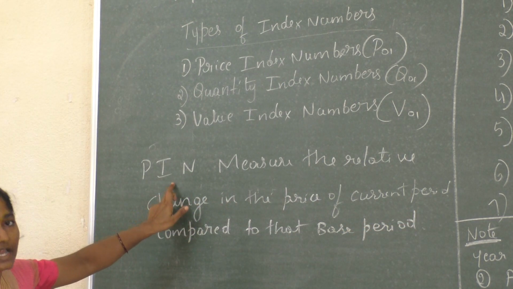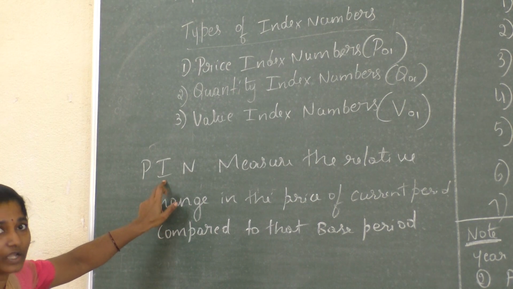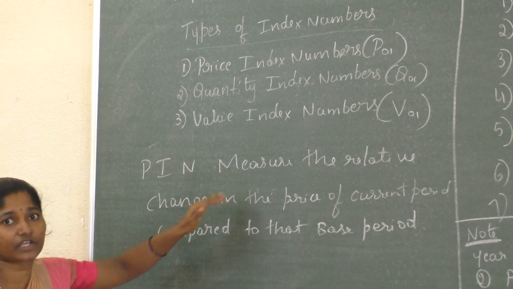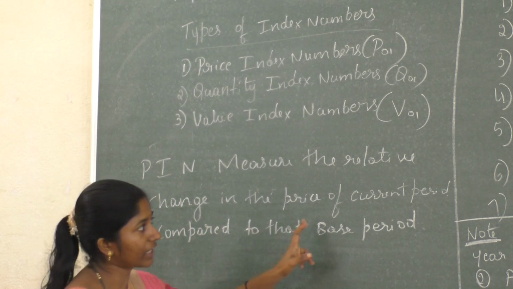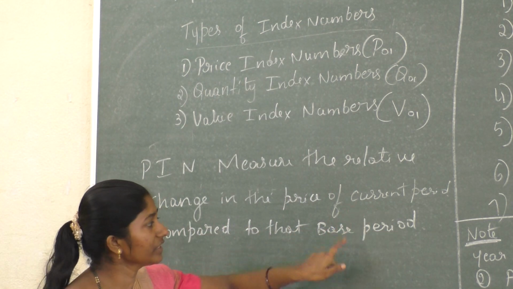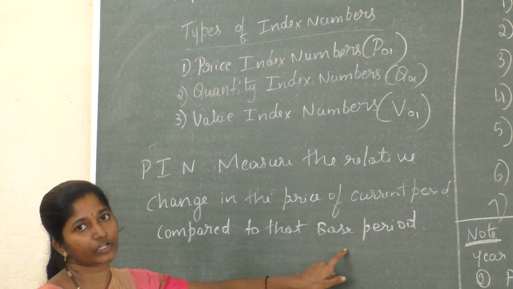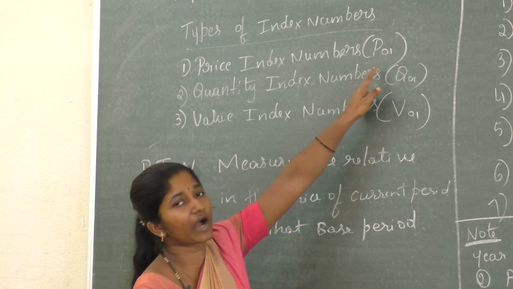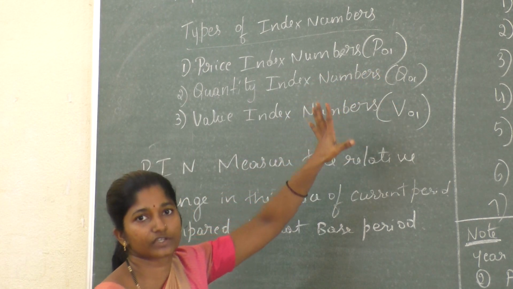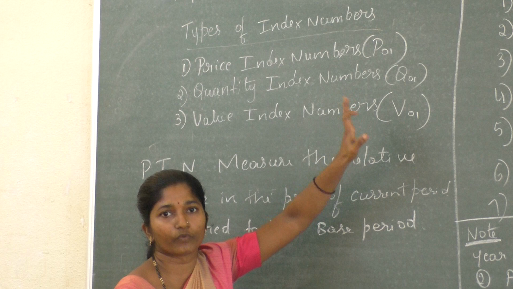So this is the price index number. It measures the relative changes in the price of the articles in the current period compared to the base period. It is always denoted by P01.